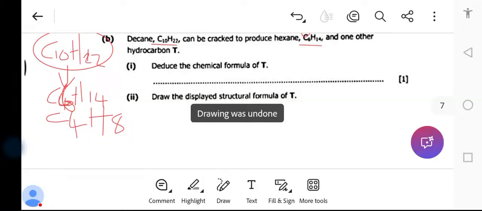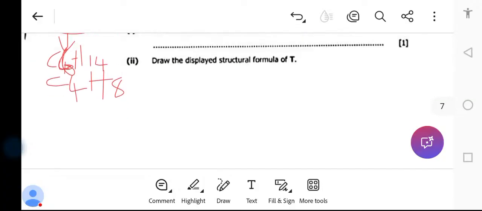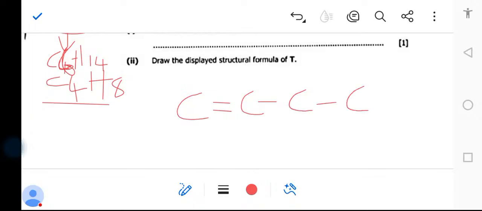Now, how do you draw the structure? That's what we call ethene. The first one is ethene, the second one is propene, and this is butene. So how do you draw the structure? We have 4, so 1, 2, 3, 4.